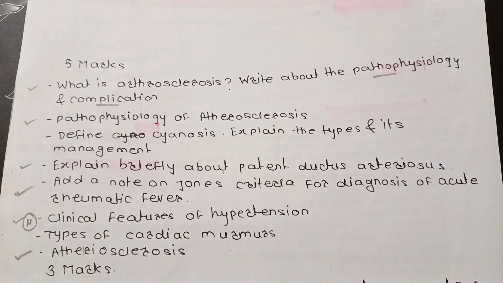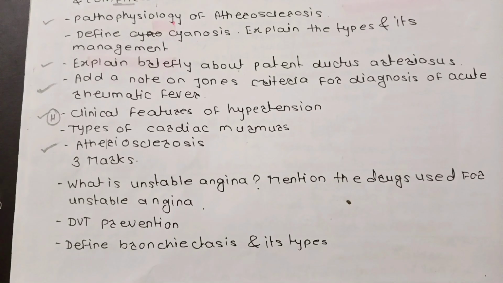Now, important 3-mark questions. What is unstable angina? Mention the drugs used for unstable angina. DVT and its prevention. Define bronchiectasis and its types. Jones criteria for rheumatic fever.